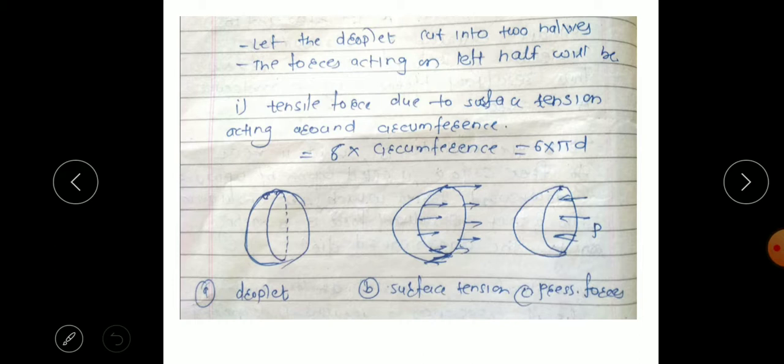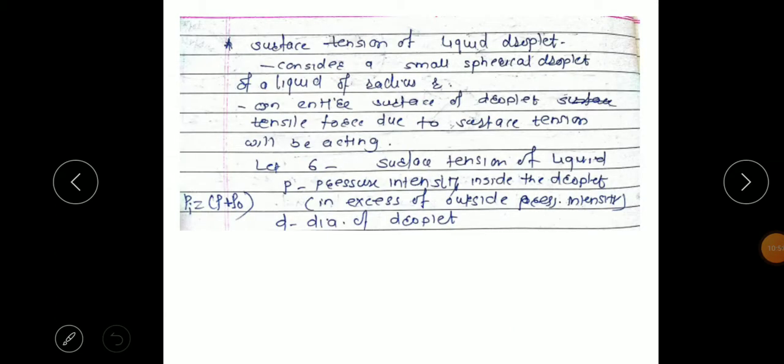There is no air space inside them; the whole thing is the liquid made up of its own liquid. So we have to find its surface tension. We consider sigma as the surface tension of the liquid, and P as the intensity of pressure inside the droplet. We have considered the droplet is formed because of strong cohesive forces.